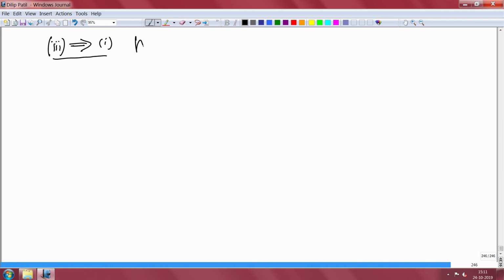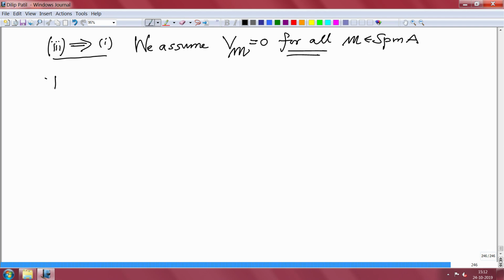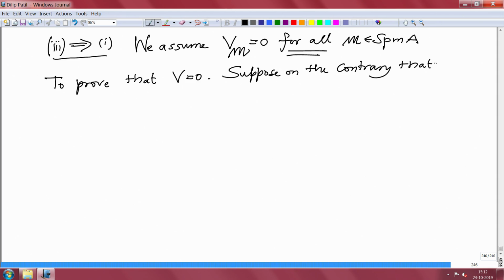So, we assume V localized at M is 0 for all M in the maximal spectrum of A, and to prove that V is 0. So, suppose on the contrary that V is non-zero, then we are looking for a contradiction.